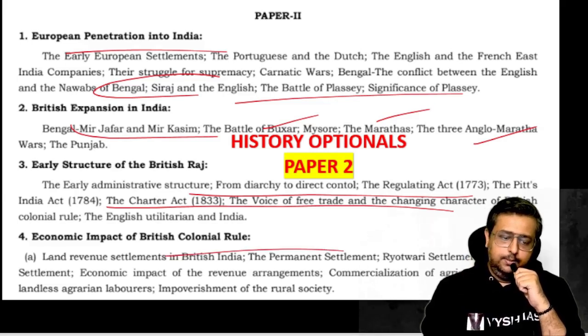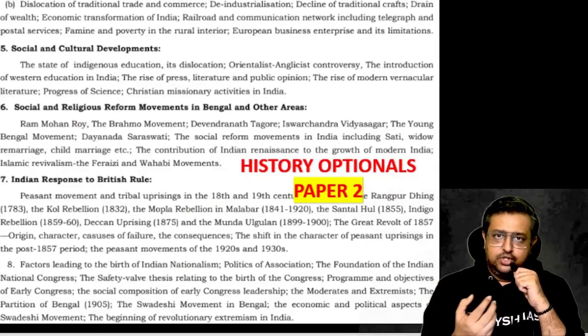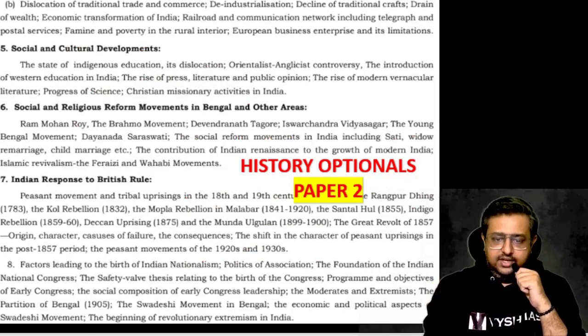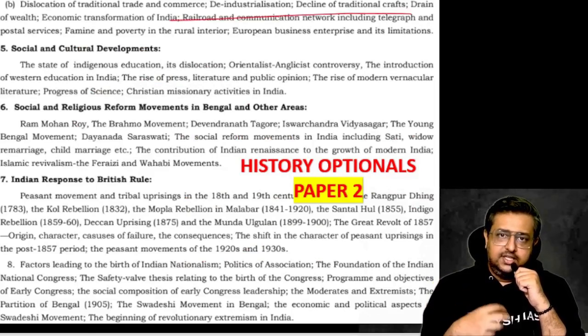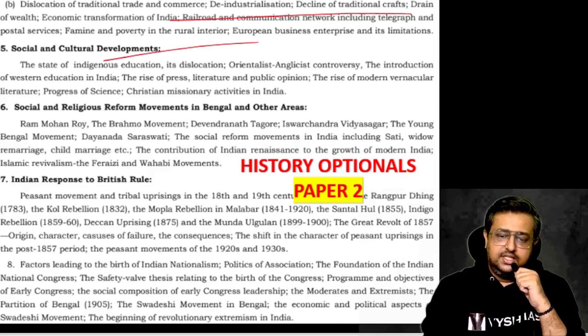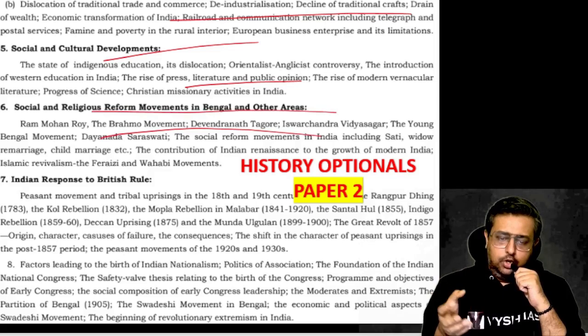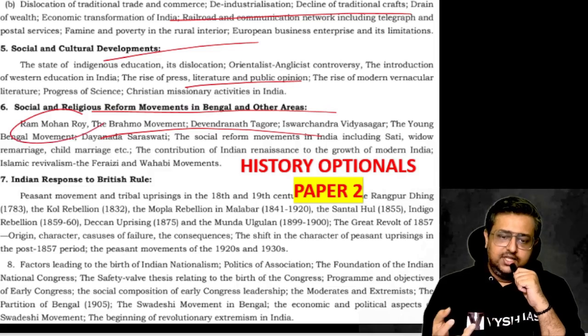Now going again, the British colonization, the economic loot which they did, which again is relevant now because Shashi Tharoor keeps speaking about it. Then we have the decline of trade and commerce. Our industries were gone. We were the richest GDP country, and now when Britishers came, we became the poorest country. Okay, our industries were destroyed. They brought in their own style of industrial revolution. And then social movements, which is the Raja Ram Mohan Roy, Ishwar Chandra Vidyasagar, Dayanand Saraswati. About all this prelims question come. Even this latest prelims, Raja Ram Mohan Roy dedicated question was there for 2 marks.